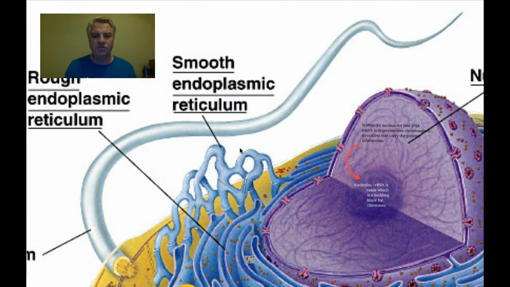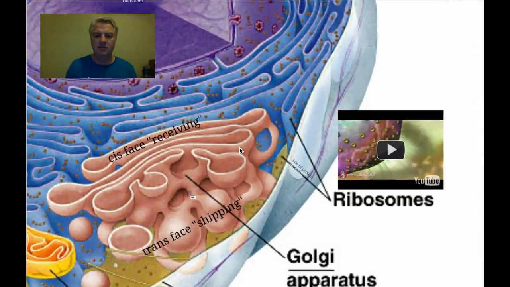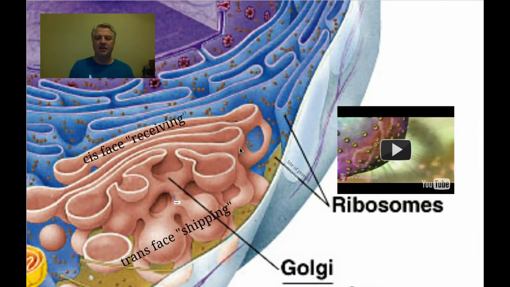The next structure that we want to get to is the ribosome, and I have a little short video. One thing I want to mention before we get to the video is that you'll notice these little brown gold dots throughout this. These are the ribosomes. They can be found in two forms.